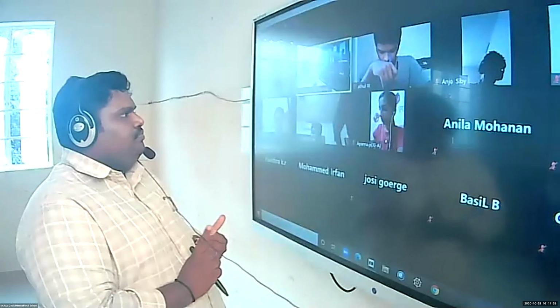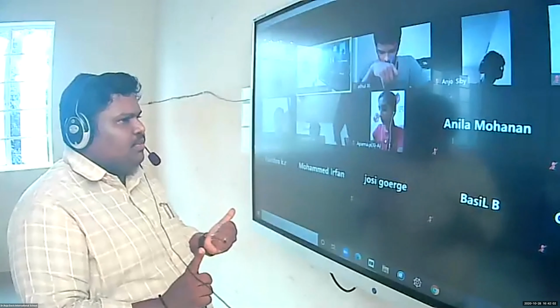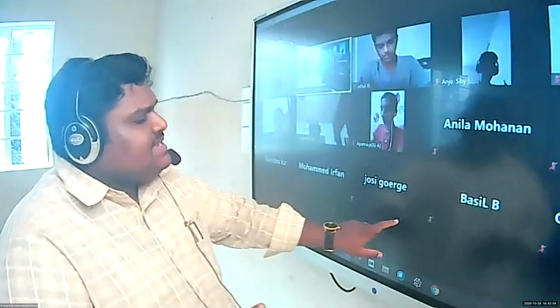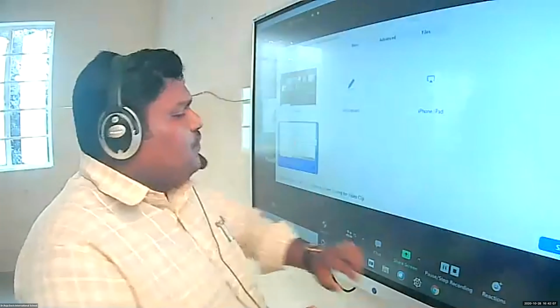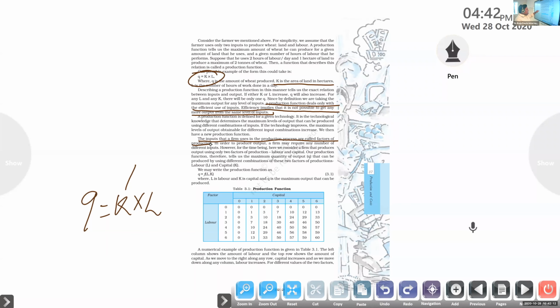We know that, right? Impossible to produce the product, right? All these things are known as the factors of production. In order to produce output, a firm may require any number of different inputs. However, for the time being, we consider a firm that produces output using only two factors. For easy understanding, though there are four factors, here we are using only two factors of production.